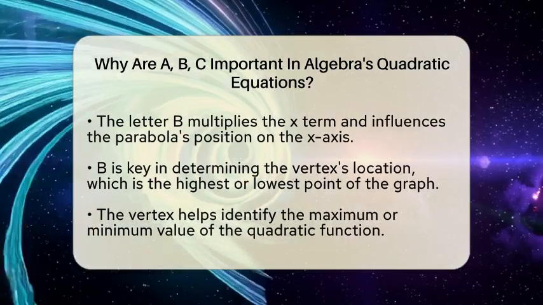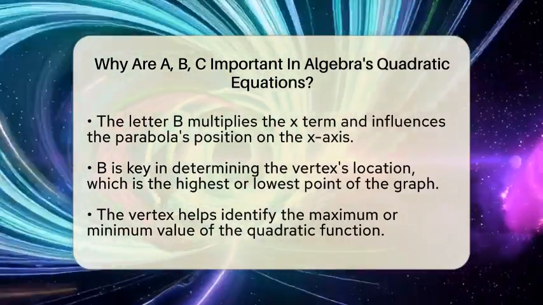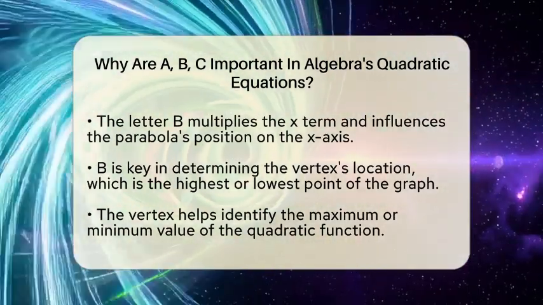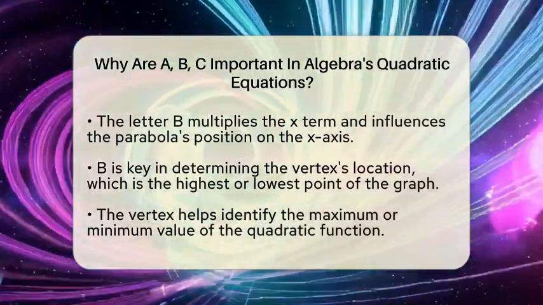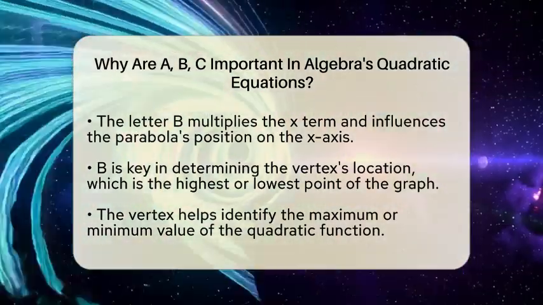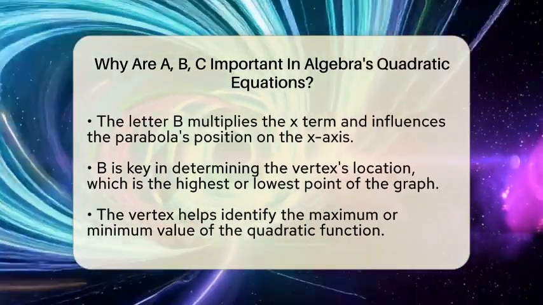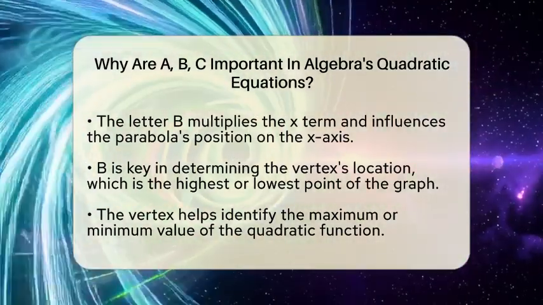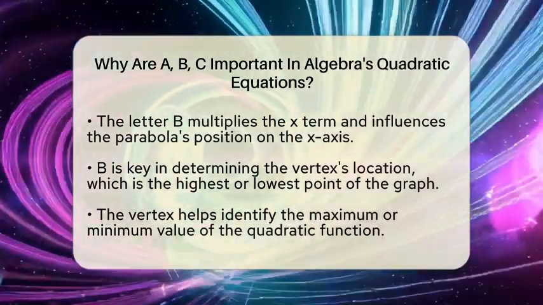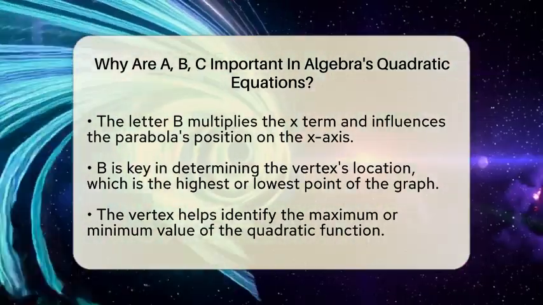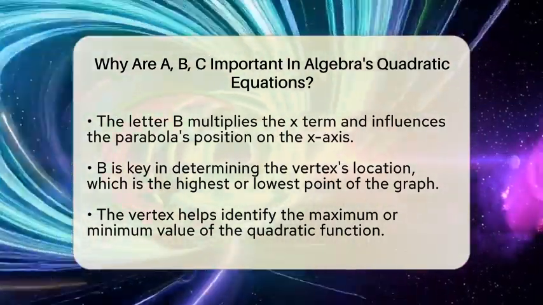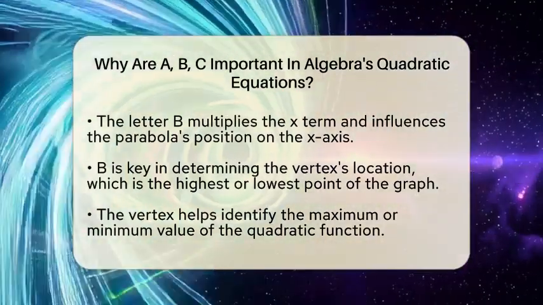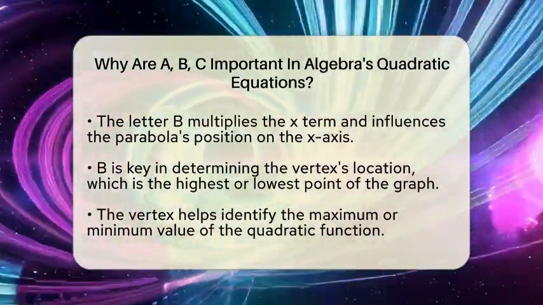Next up is B. This coefficient multiplies the x term and influences where the parabola is positioned along the x-axis. It plays a key role in determining the location of the vertex, which is the highest or lowest point of the graph. The vertex is important because it helps us understand the maximum or minimum value of the quadratic function. B also affects the axis of symmetry, which is a vertical line that divides the parabola into two mirror image halves.